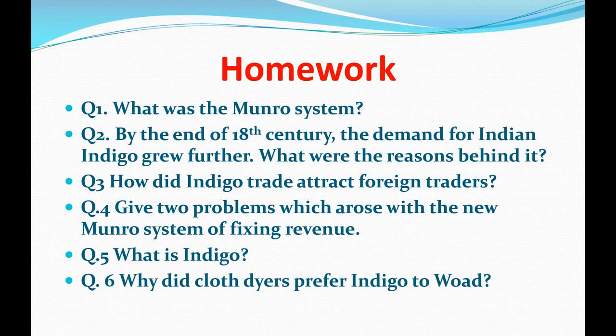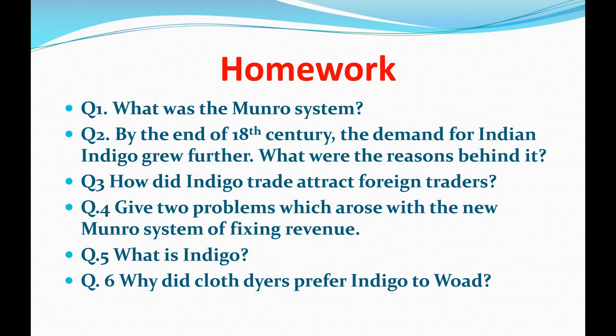Understood students? Yes. Next one: by the end of the 18th century the demand of Indian indigo grew further. What were the reasons behind it? How did indigo trade attract foreign traders? Give two problems which arose with the new Monroe system of fixing revenue.